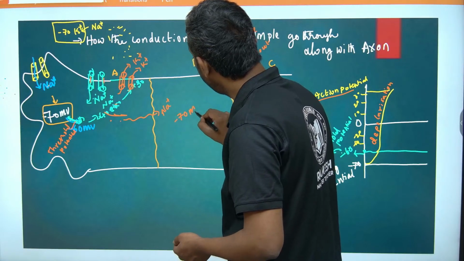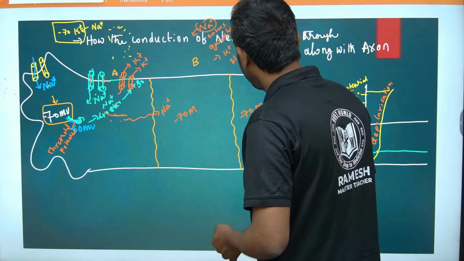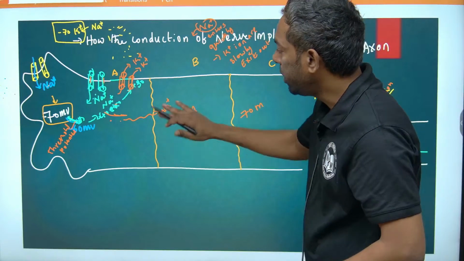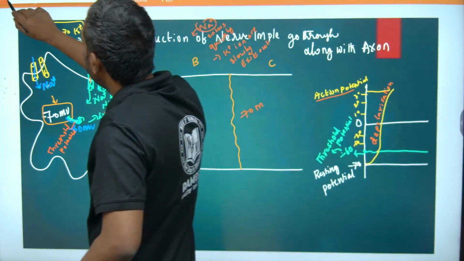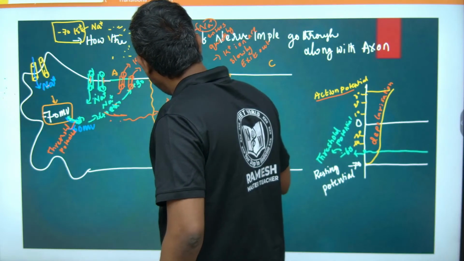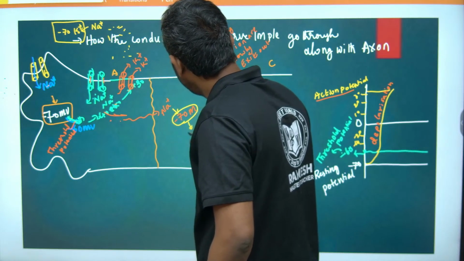The C segment is also at minus 70 mV. If sodium ions come into the B segment, this minus 70 mV changes initially into minus 60.